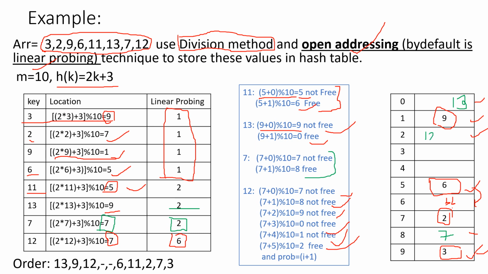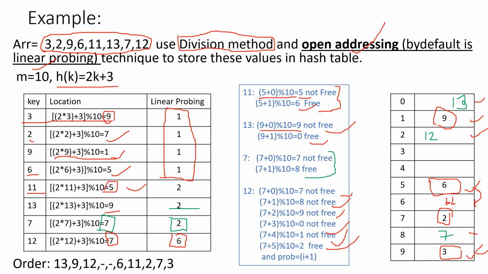So 12 is going to be stored at the second index. Now we'll see the order of the elements in the hash table. So what will I write here? How do we calculate it? Because this part is very important. This ordering is very important for competitive programming.